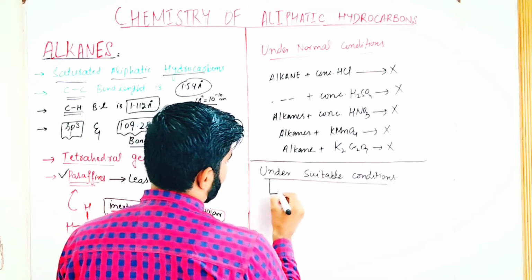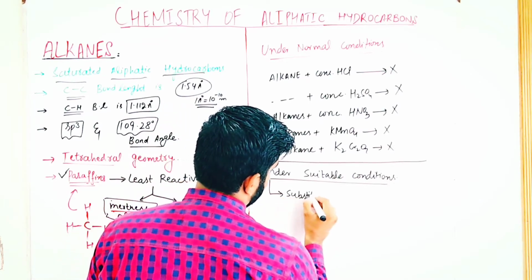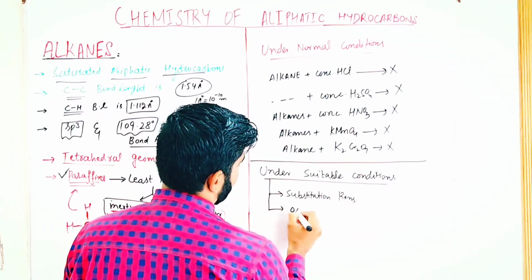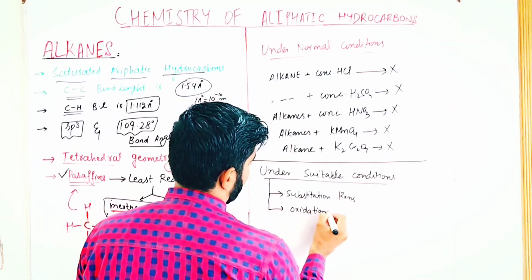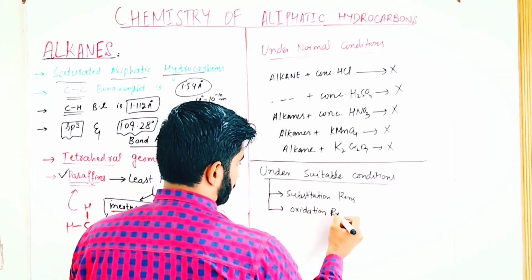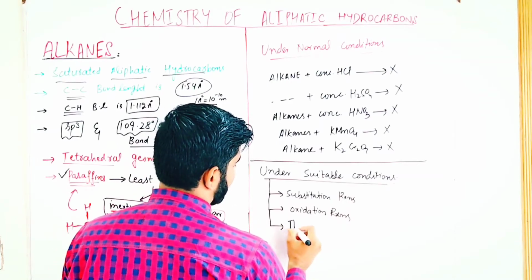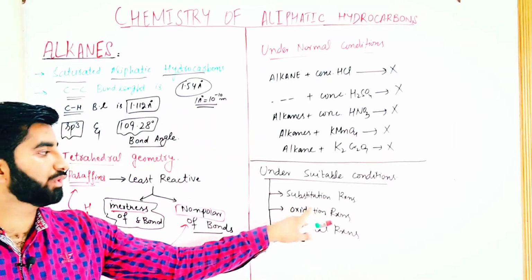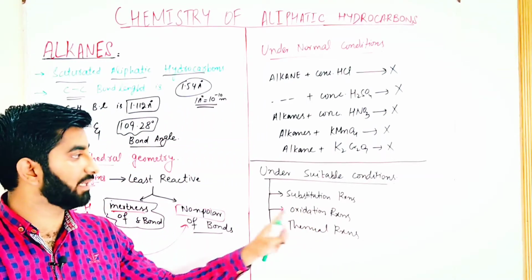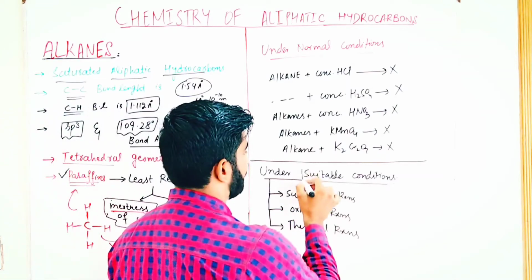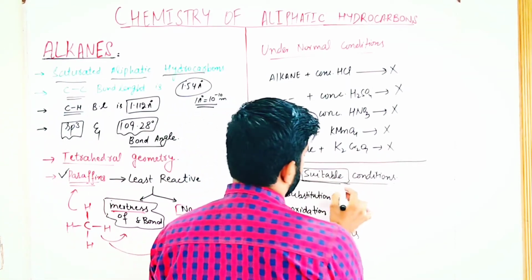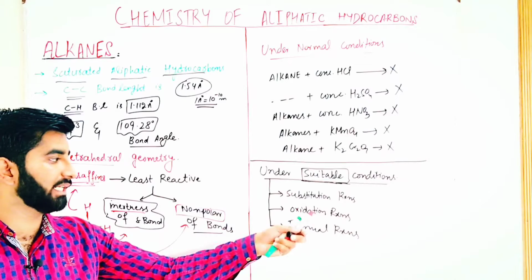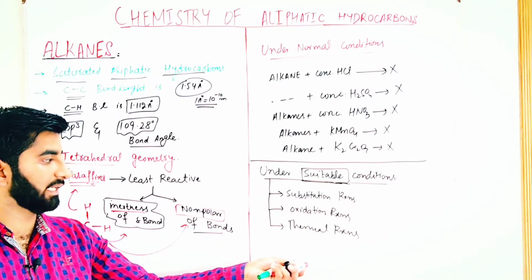They give substitution reactions, oxidation reactions, and thermal reactions, but they give these reactions under suitable conditions. When we apply a suitable condition, add a catalyst, increase temperature, or apply pressure, then they give substitution reactions, oxidation reactions, and thermal reactions.